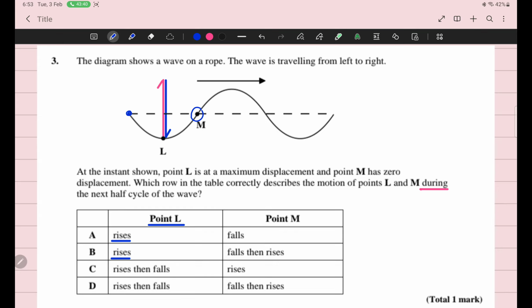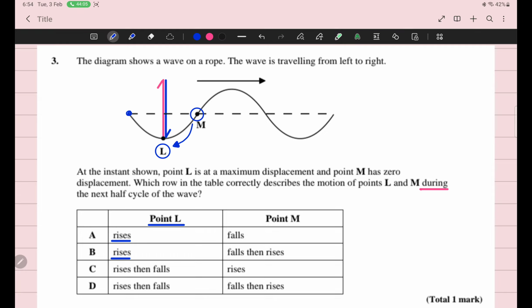Okay, Simra, can you help me for point M? In which direction will M move, upward or downward? Upward. Totally wrong. The preceding particle of M is L. But Simra, L is upward or downward with respect to M?